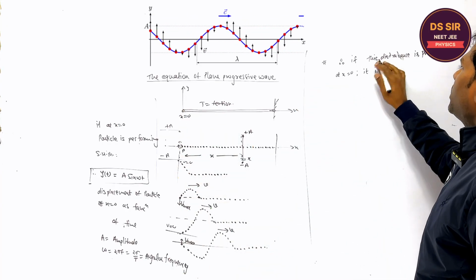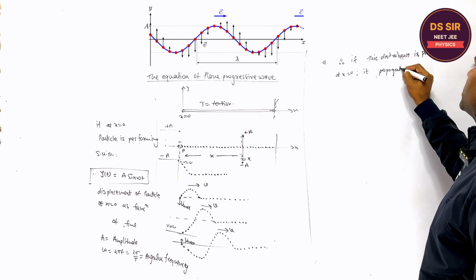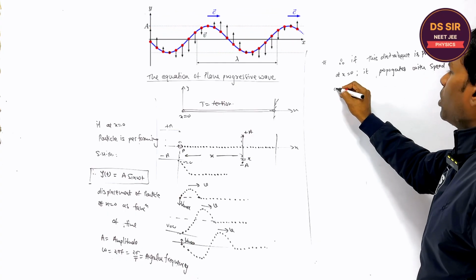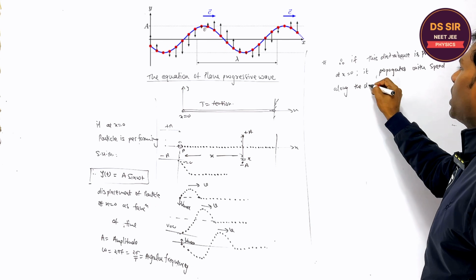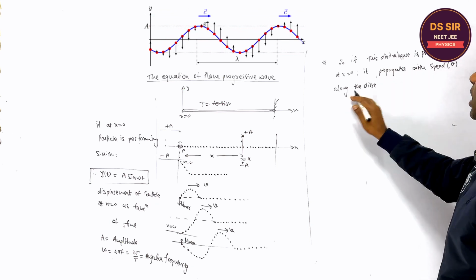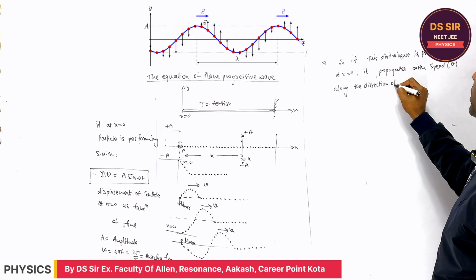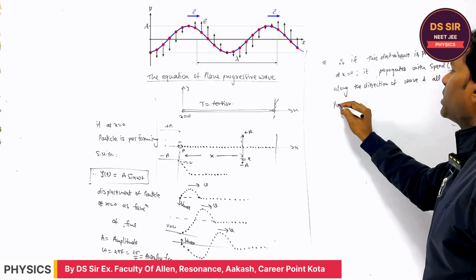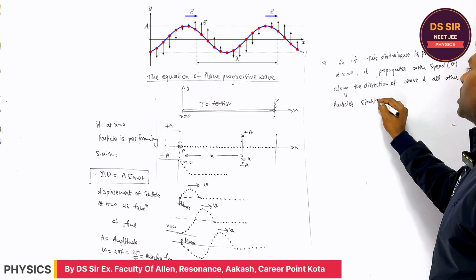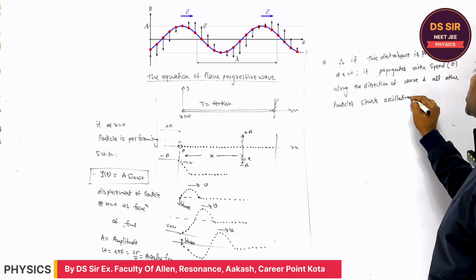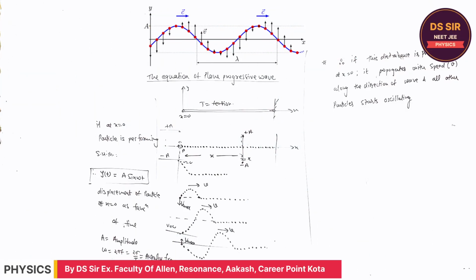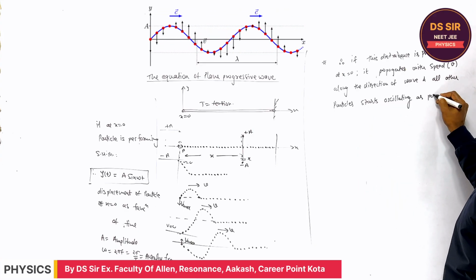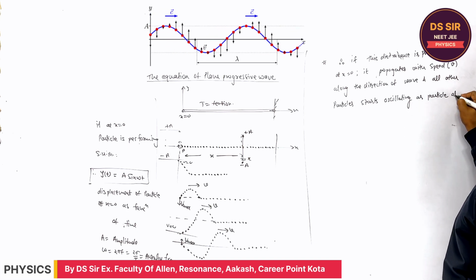It is forwarded, it propagates with speed v along the direction of the wave, and all other particles start oscillating as the particle at x is equal to 0.